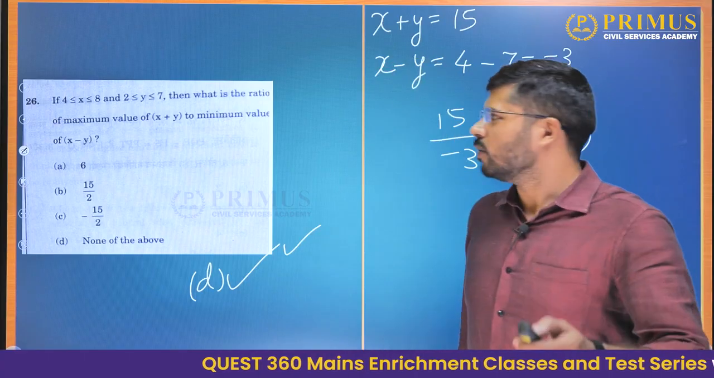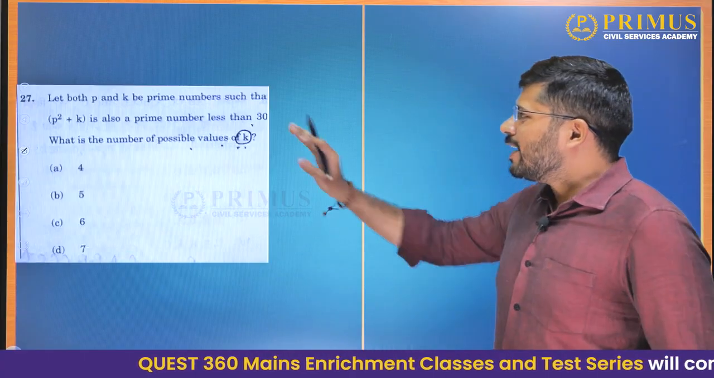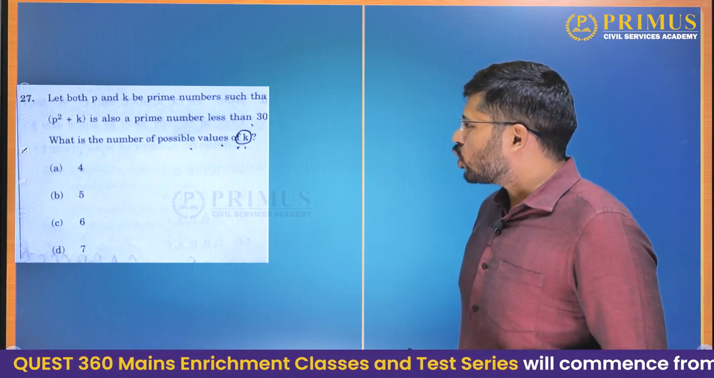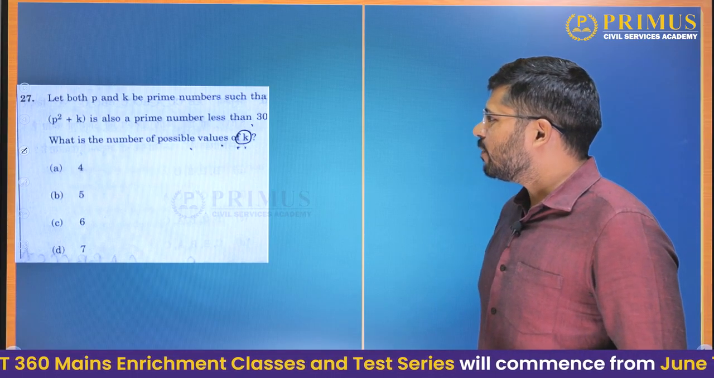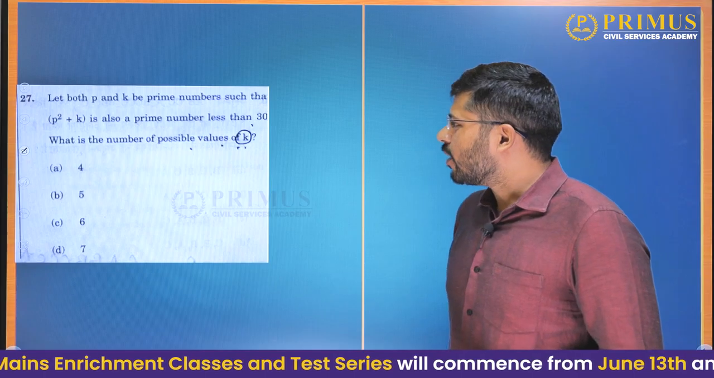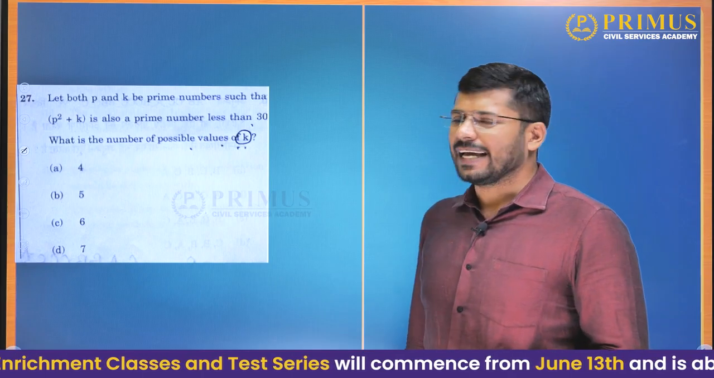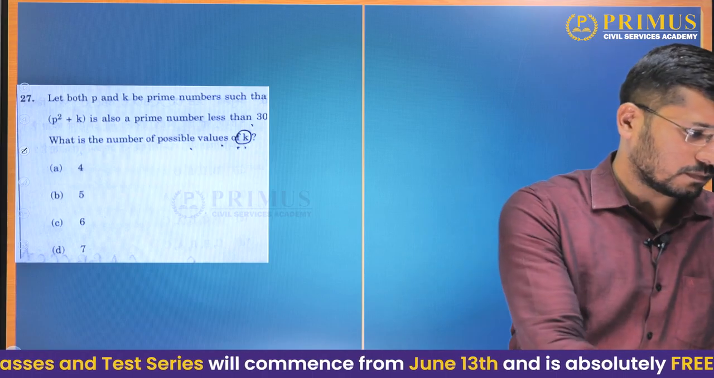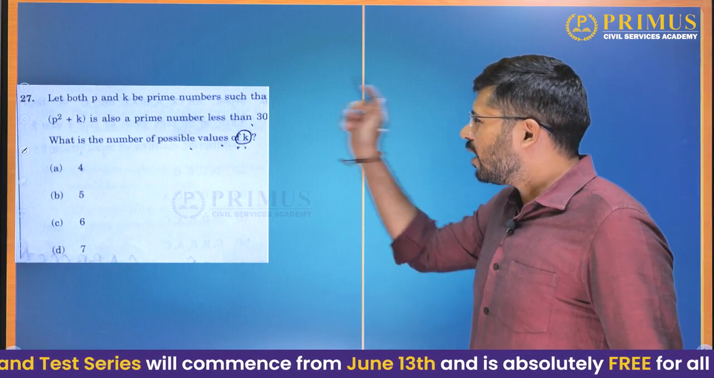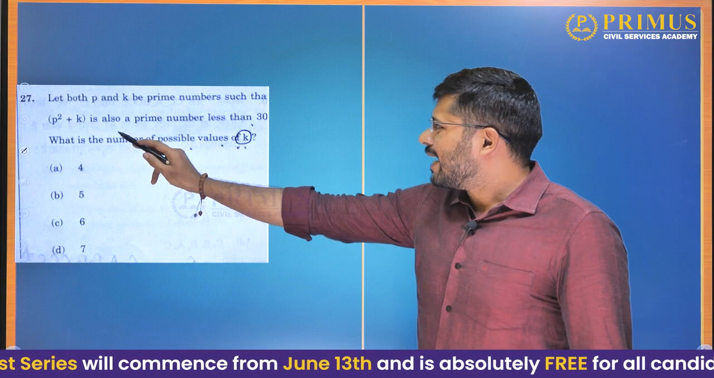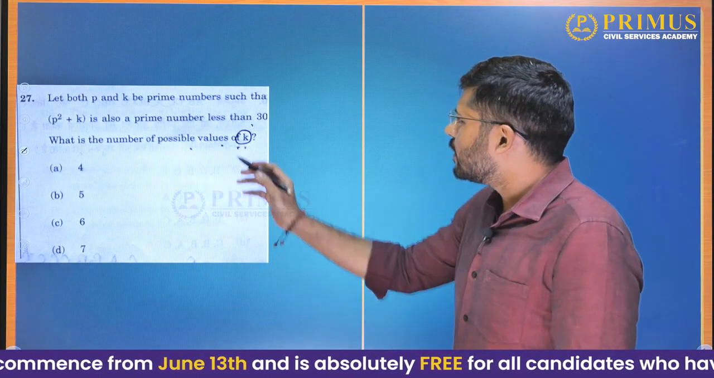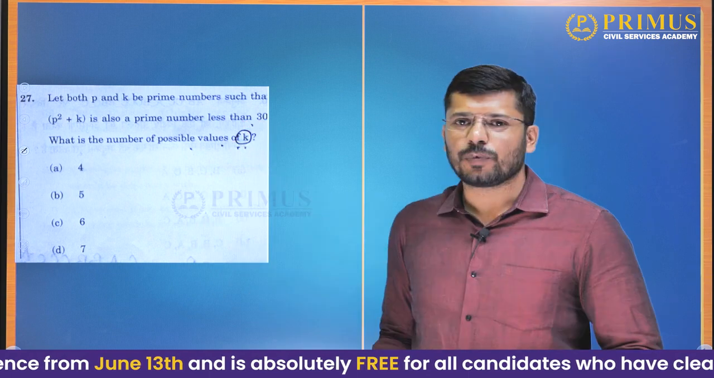Okay, we will go further now. Let p and k be prime numbers such that p square plus k is also a prime number less than 30. Then what is the number of possible values of k? Okay. Now, p and k, they are prime numbers, and their sum p square plus k, that is also a prime number less than 30.